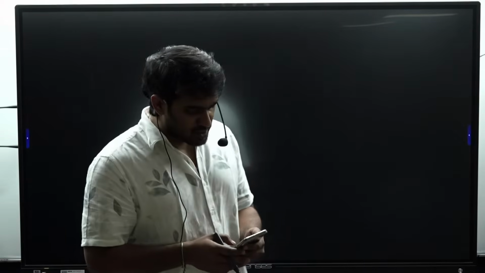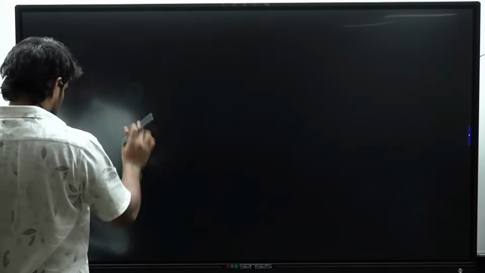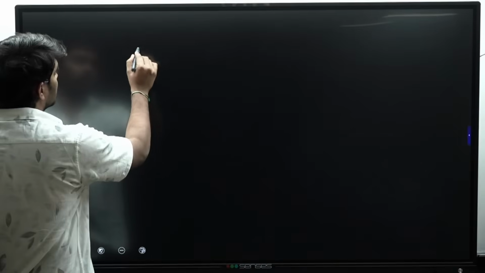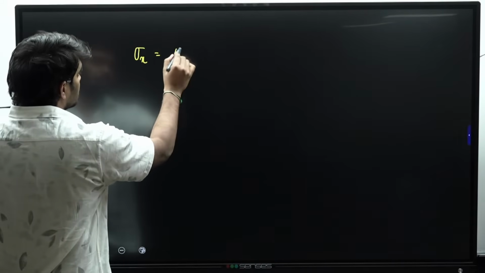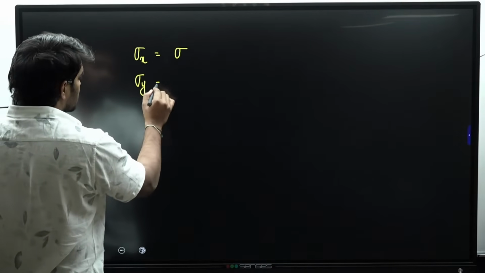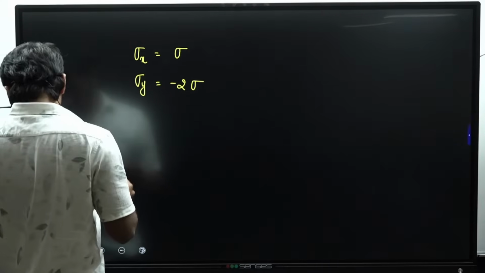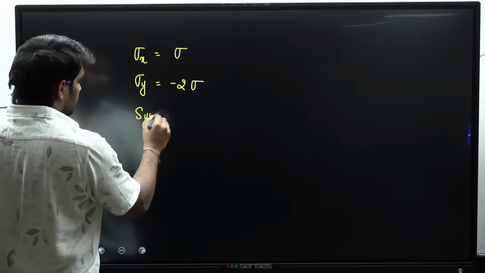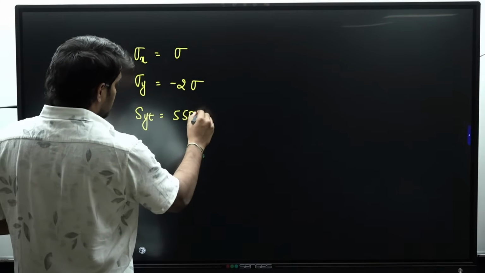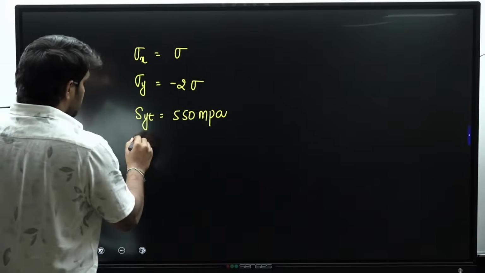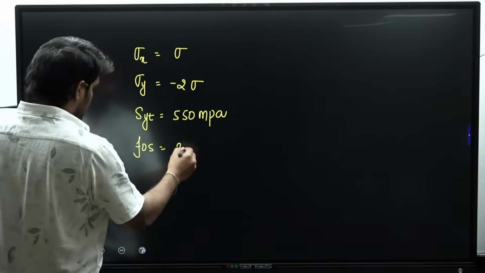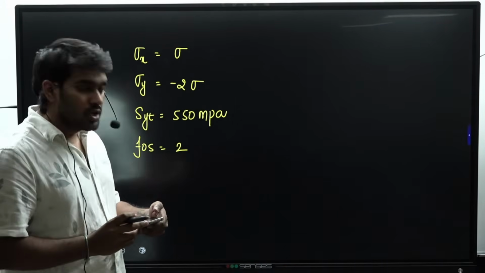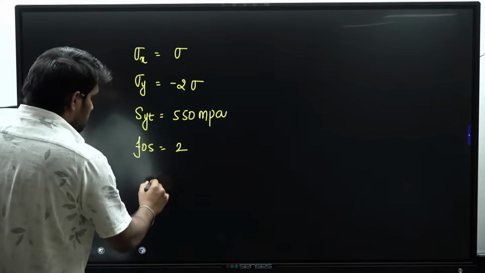We have got 3 questions from design. Let's see the first question, which was asked from static loading. He gave that the value of sigma x is given as sigma. The value of sigma y is given as minus 2 times sigma. The value of SY is given as 550 megapascal. Factor of safety is given as 2. He's asking us to consider distortion energy theory to find the value of sigma.